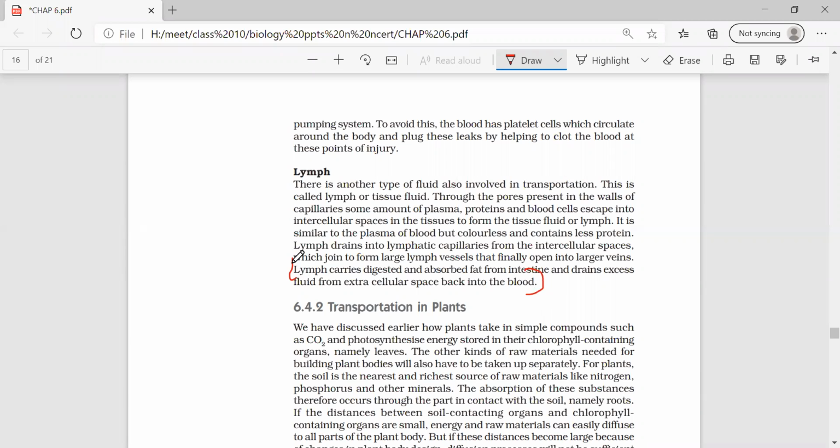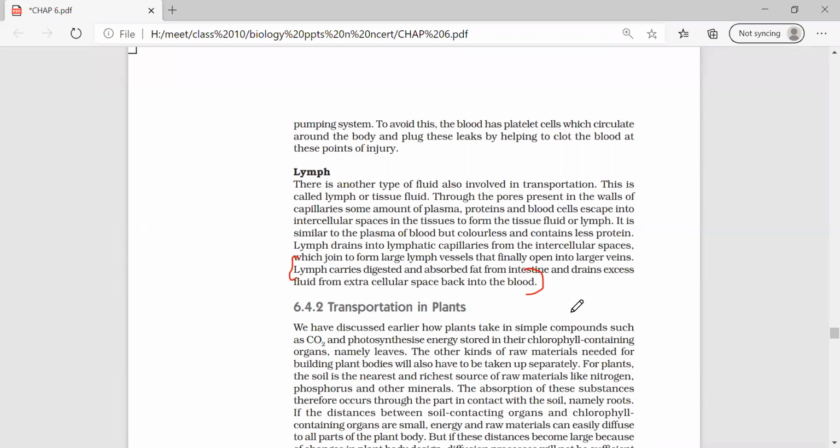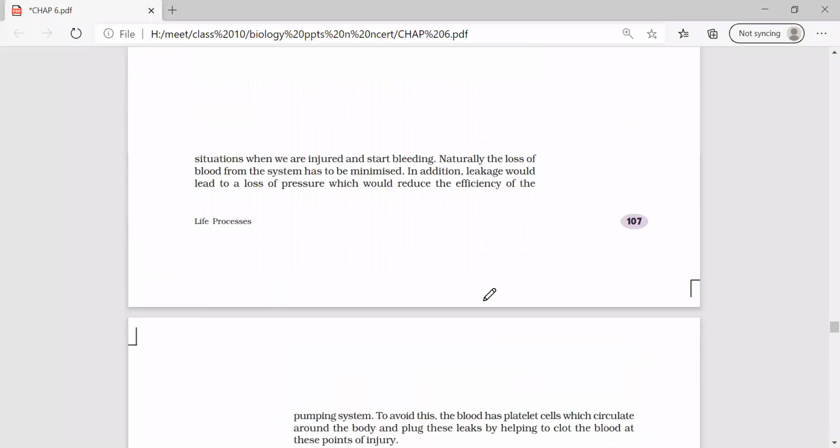The difference between the lymph function and the plasma function.